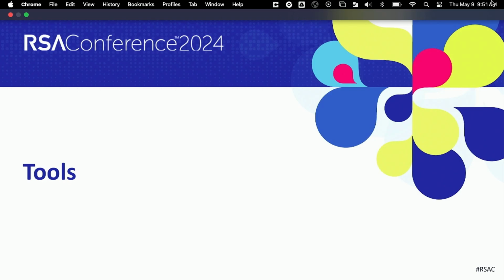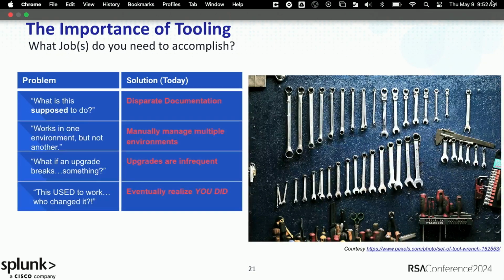All right, thanks, Jose. So now that we have an idea about what that detection engineering process looks like end to end, let's actually talk about some of the specific tools or ideas or methodologies that we use to implement it at Splunk. We will call out some very specific tools that we use that are open source, that we've either developed and shared with the community, or that the community has developed, but it's really the process as a whole. So just keep in mind that we're more concerned with the process and we're not going to get bogged down in some very specific tool or subset of tools. So let's talk a little bit about the importance of tooling first.